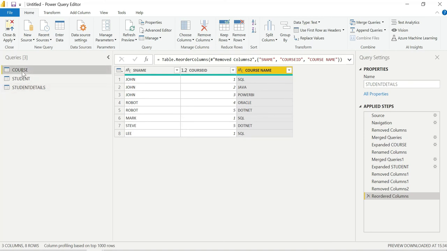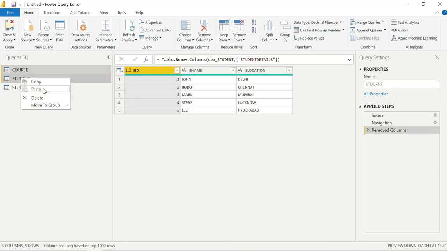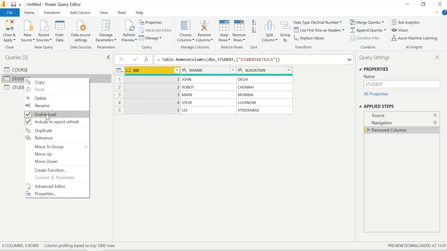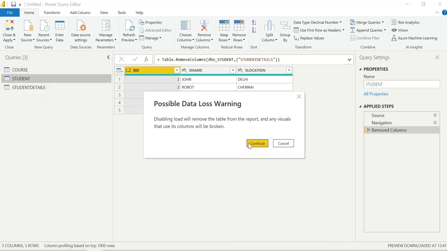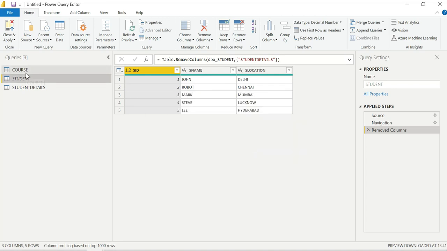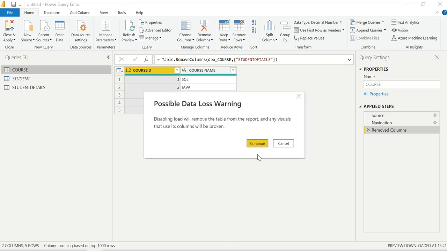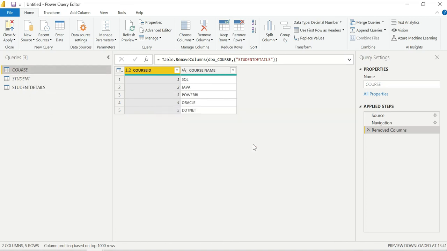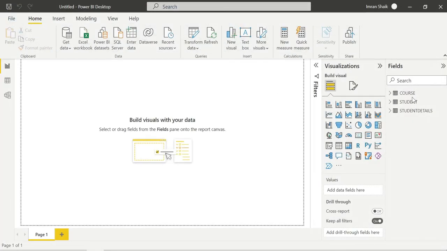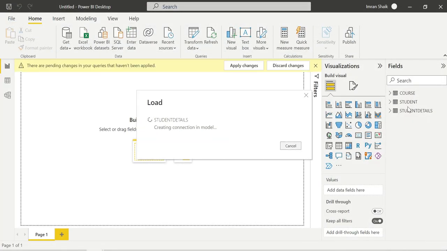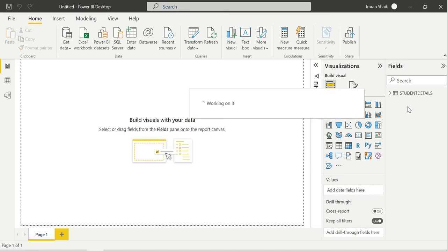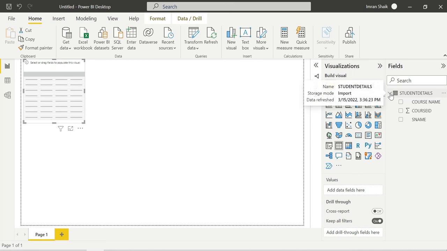Again, I'm loading. I don't want these two tables to load again, so I disable enable load. It will warn me about possible data loss. Already we did this, right? No problem. Already we have combined. Now close and apply. So these two tables won't load and only one table will be there. That's it. The student details table will be there. In this way we perform the merge operation.